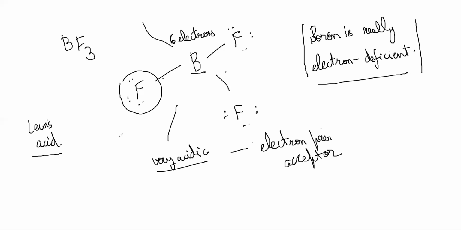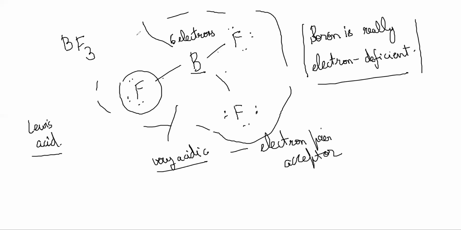There is no sign of hydrogen anywhere in this. It doesn't have to have a hydrogen in it to be a Lewis acid or a Lewis base. The Lowry-Bronsted definition required H plus and OH minus to be present to release, so that is a very limited definition.